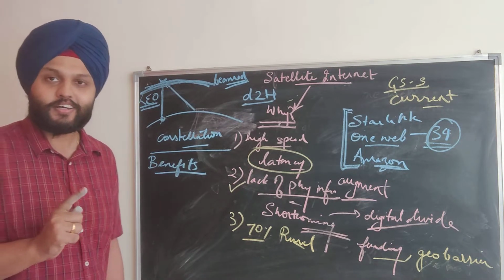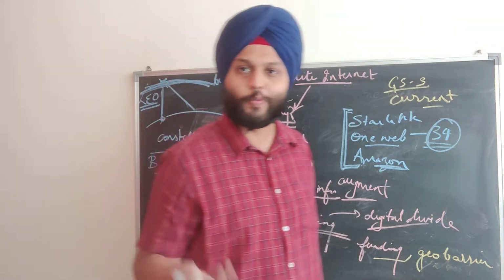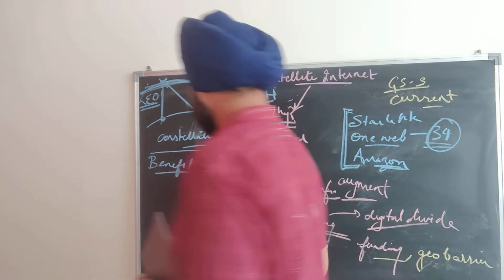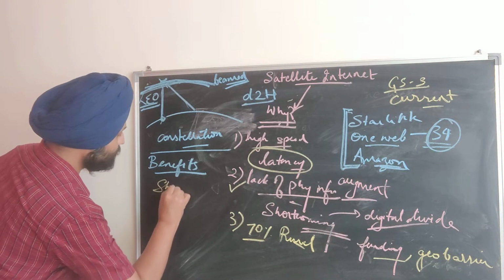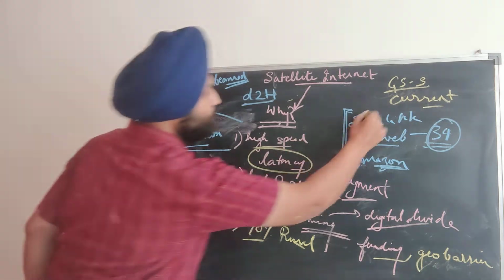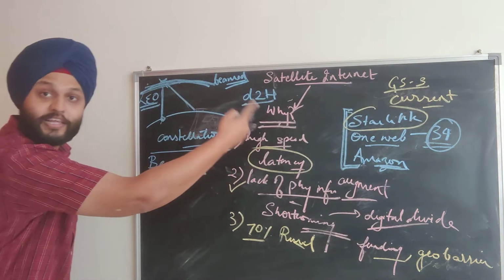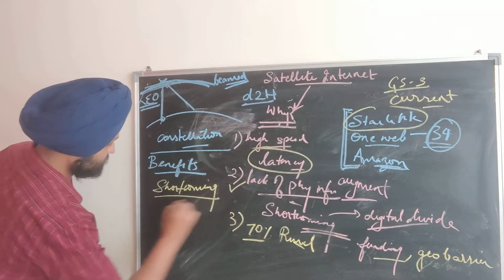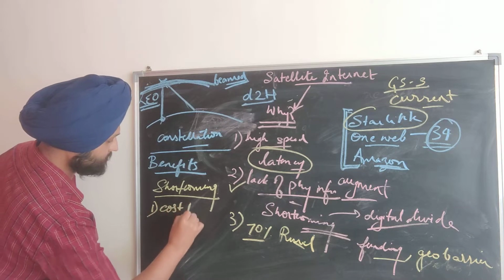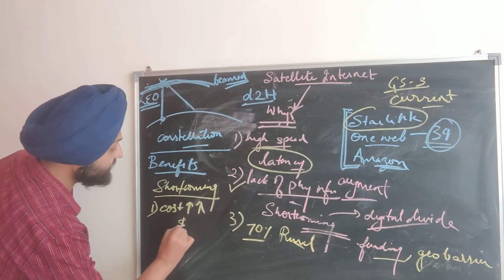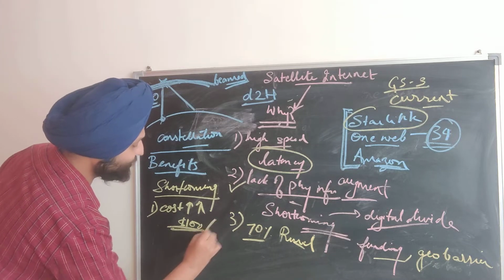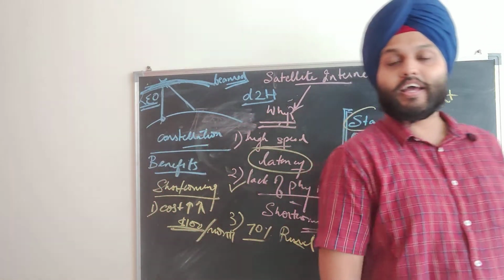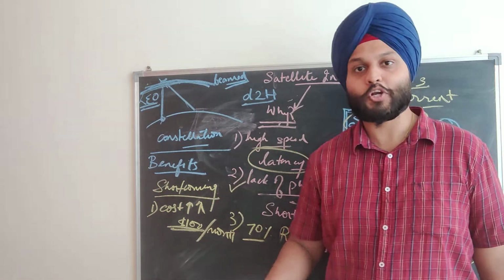But then, nothing is without its shortcomings. There are always certain concerns. So let's do the shortcomings now. Do you know Elon Musk, the person who owns this company, Starlink, he launched satellite services in India. And what was its price? It was priced at $100 per month. So that translates into 100 into 80, roughly 8,000 rupees per month.